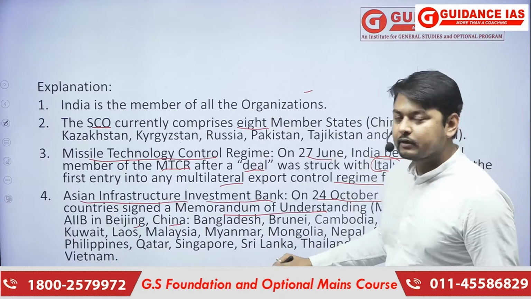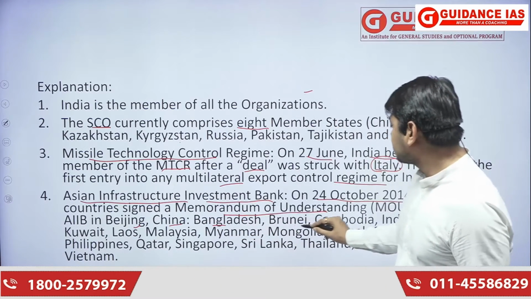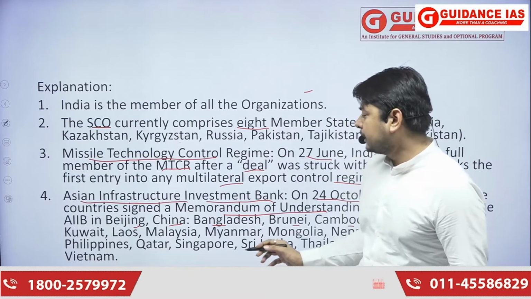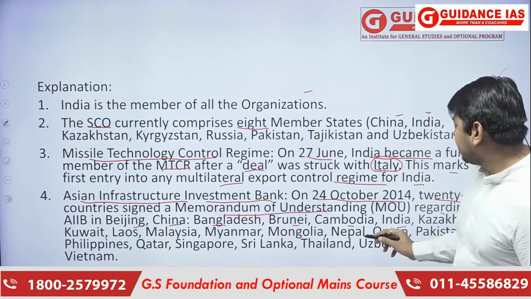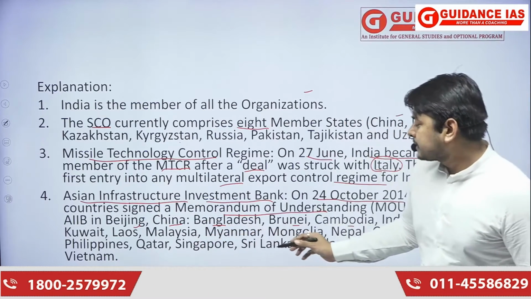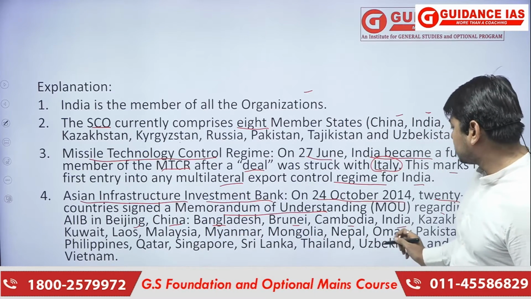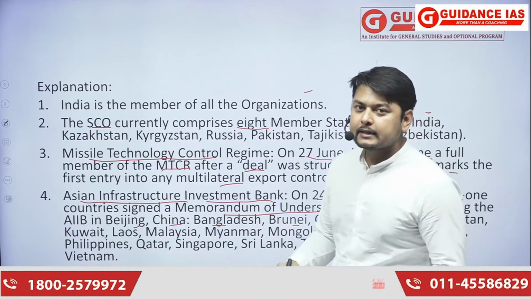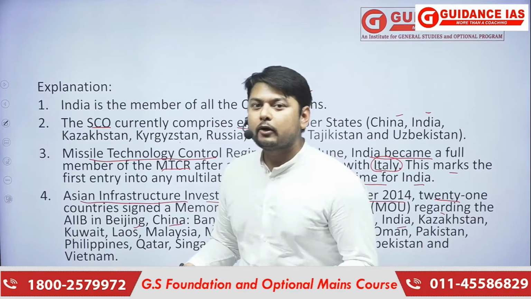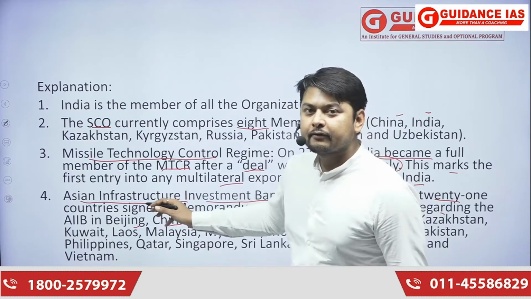The countries are Bangladesh, Brunei, Cambodia, India, Kazakhstan, Kuwait, Laos, Malaysia, Myanmar, Mongolia, Nepal, Oman, Pakistan, Philippines, Qatar, Singapore, Sri Lanka, Thailand, Uzbekistan, and Vietnam. So these are the countries who signed this memorandum of understanding.